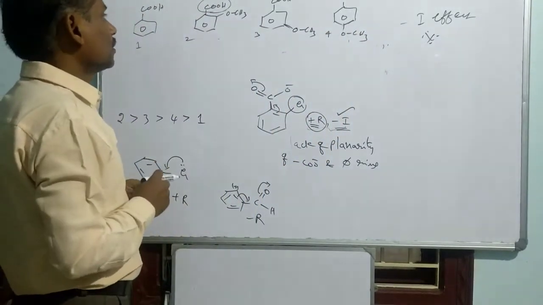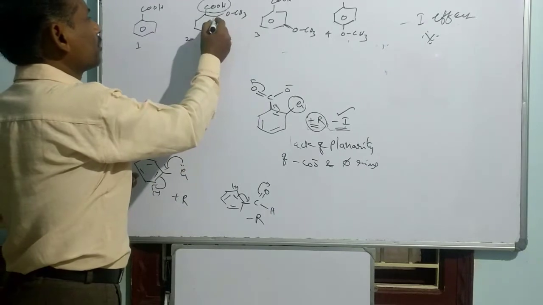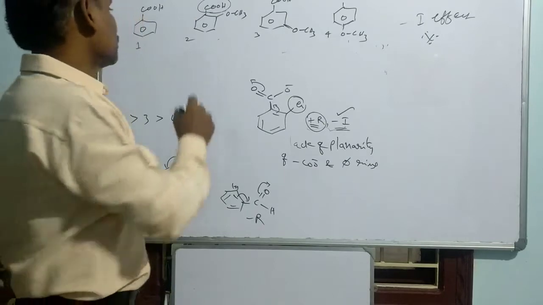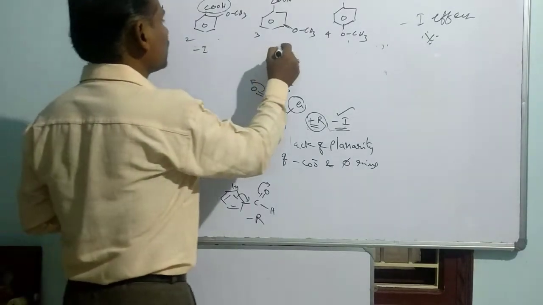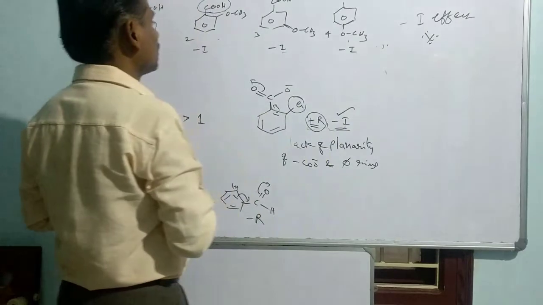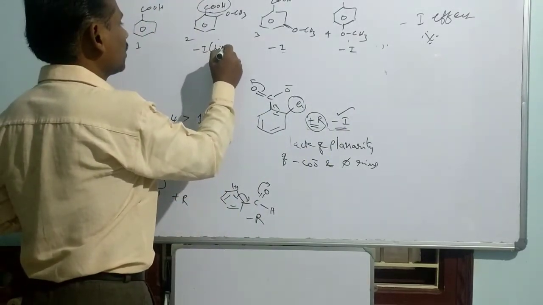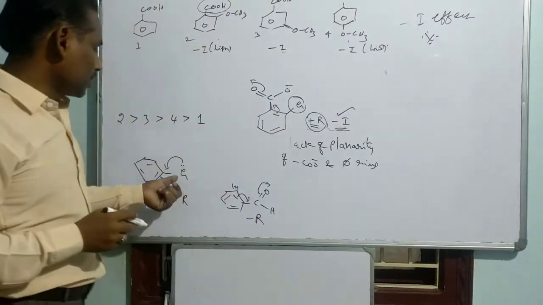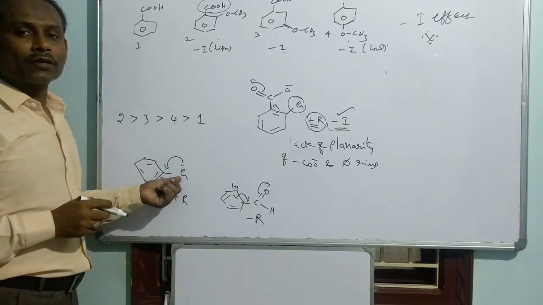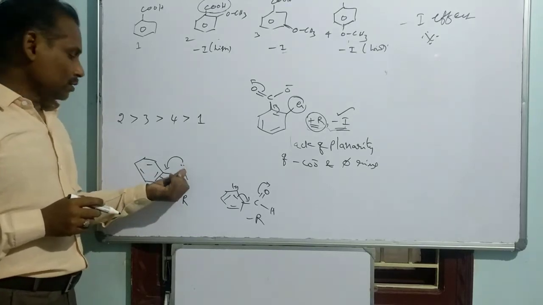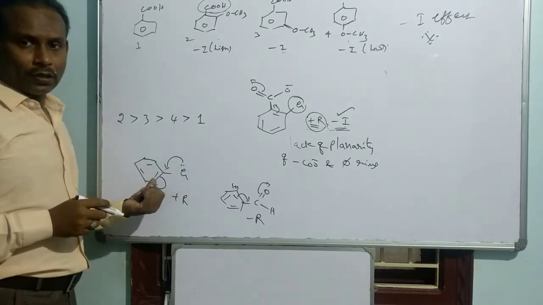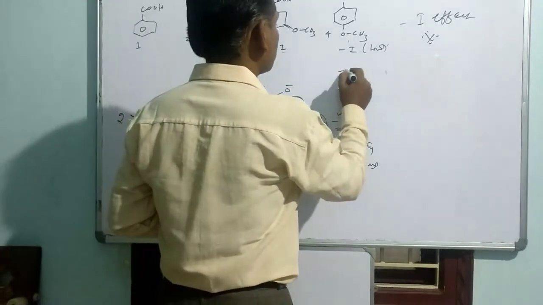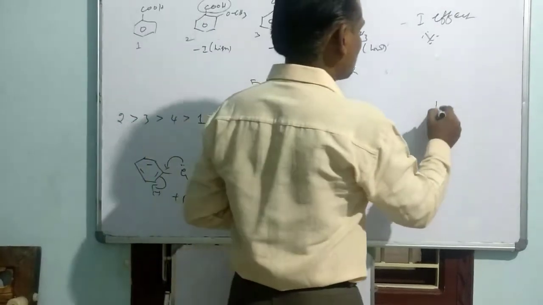In this case, once again, oxygen is more electronegative than carbon, so the negative inductive effect is operated. Here, minus I effect, and minus I effect, but of course here it is high and here it is low. Other than that, you have to consider another effect, because in the methoxy group the oxygen has non-bonding electrons, so it can send them to the benzene ring through conjugation. So the positive resonance effect is also operated, the positive resonance effect of methoxy.